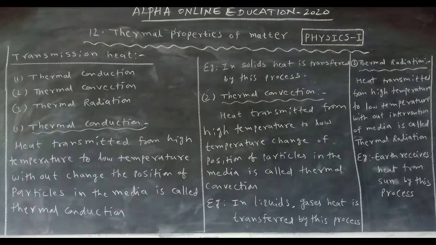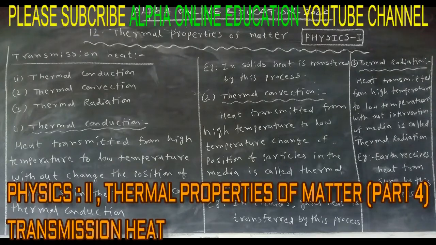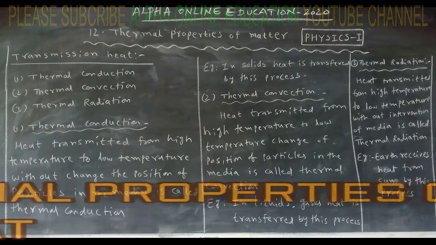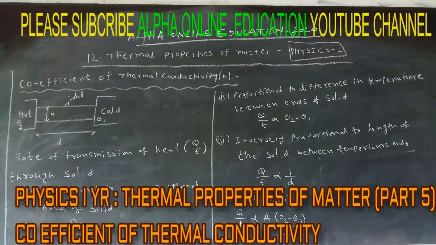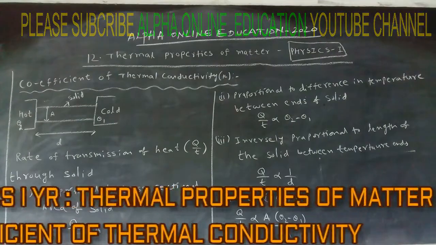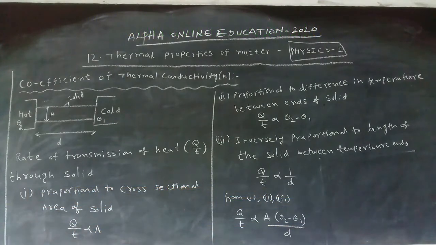How many processes are there to transfer the heat? Three processes: conduction, convection, radiation. Shortcut. Conduction: particles do not change their position. Example, solids. Convection: particles change their position. Example, liquids and gases. Radiation: without the media. Example, energy from sun to earth. The types of transmission of heat are thermal conduction, thermal convection and thermal radiation.